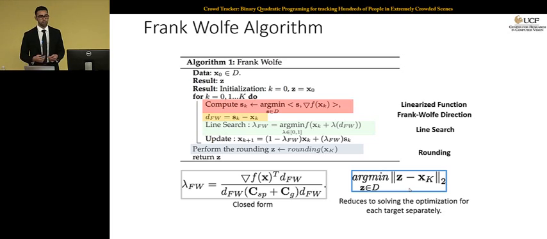This requires solving another optimization. Z is the rounded solution. You want it to be close to what Frank-Wolfe has found for you, but at the same time you want Z to satisfy the constraint that you have defined in the beginning. So in our case, this reduces to solving the optimization for each target separately, which is not very difficult.